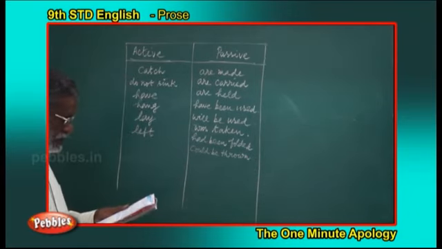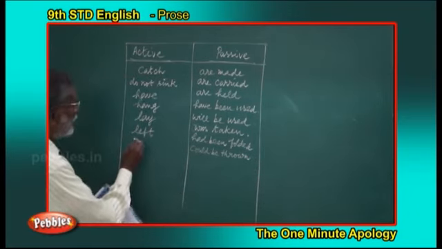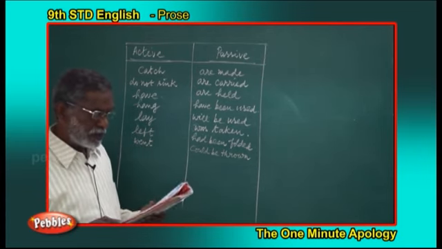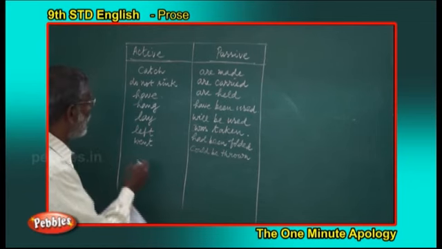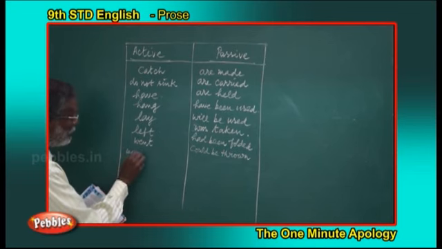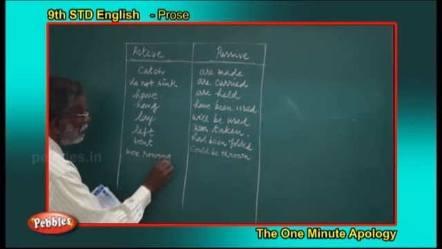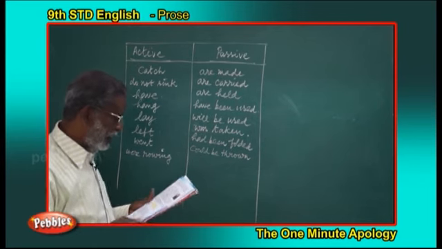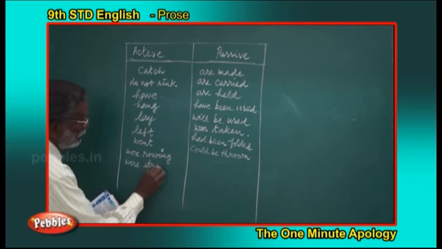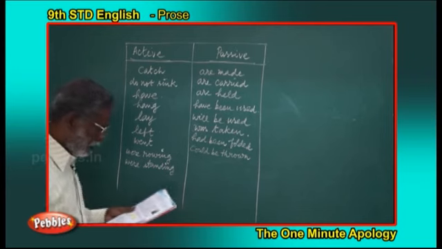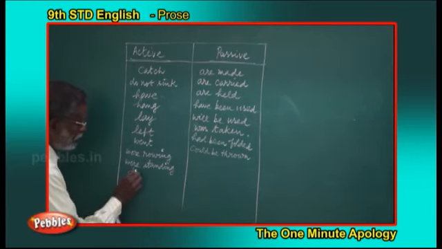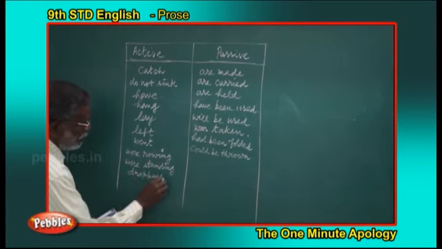Thrown out into the sea slowly as the boat went forward. Went is in the simple form. Two men were rowing. Ing is there, so it should be written in the active form. Were rowing. And two were standing. Were standing at the back, dropping the net into the sea. Dropping is also in the active form.